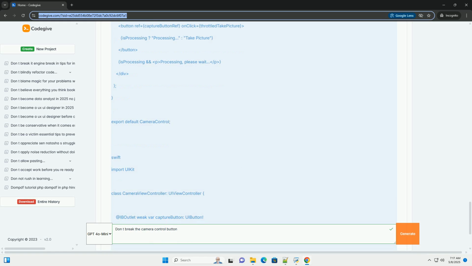Long-running tasks: if the camera operation involves long-running tasks, for example uploading images to a server, consider using background tasks or asynchronous operations to avoid blocking the UI thread. Display a progress indicator to keep the user informed. Platform-specific APIs: explore platform-specific APIs that might provide built-in debouncing or throttling functionality. For example, Android has View.OnClickListener, which can be combined with a custom implementation of throttling.